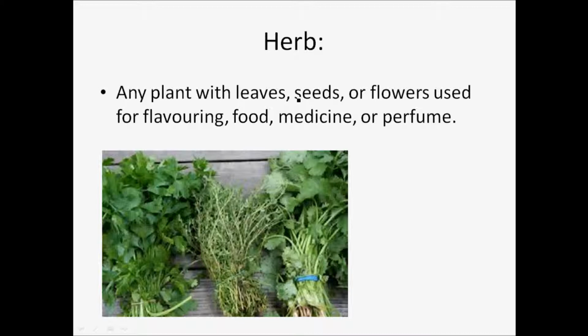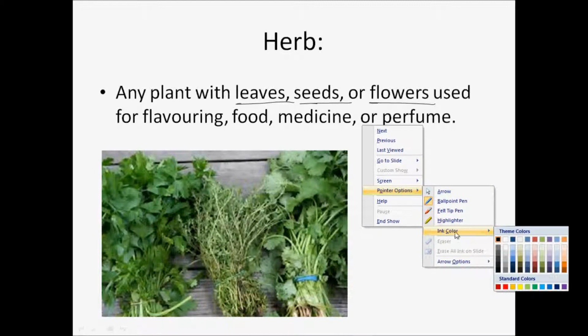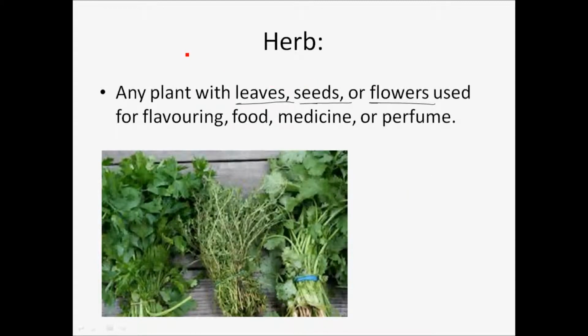Herb: any plant with leaves, seeds, or flowers used for flavoring food, medicine, or perfume. You'll have to focus only on leaves, seeds, flowers for flavoring food, medicine, or perfume. I'm going to change the ink color here. Let's make it red so that it appears good to you.